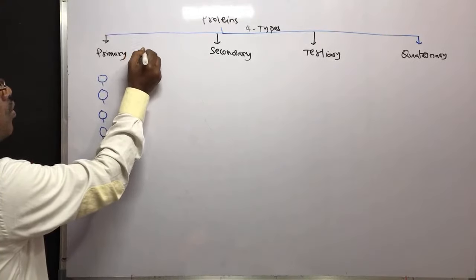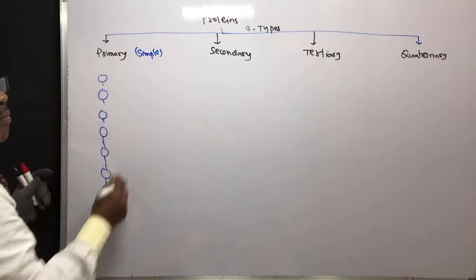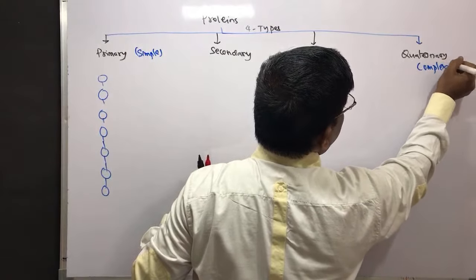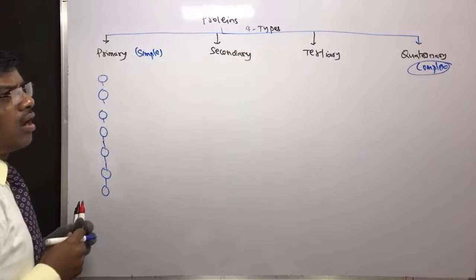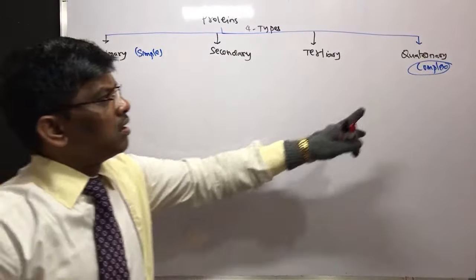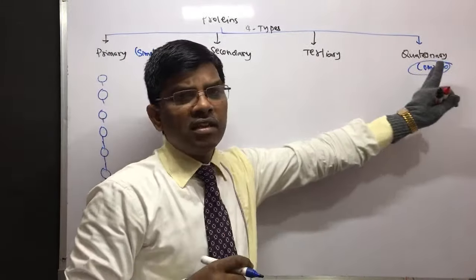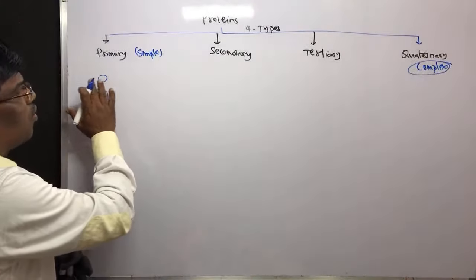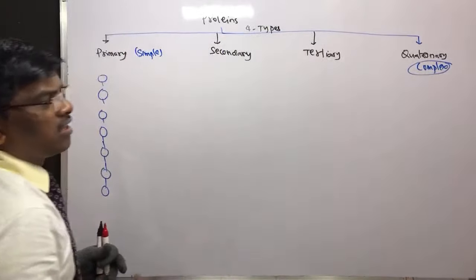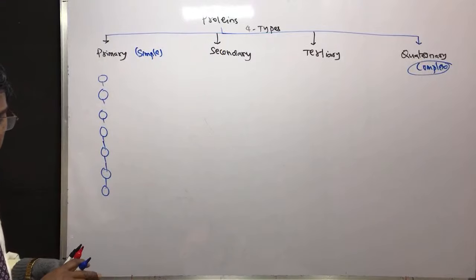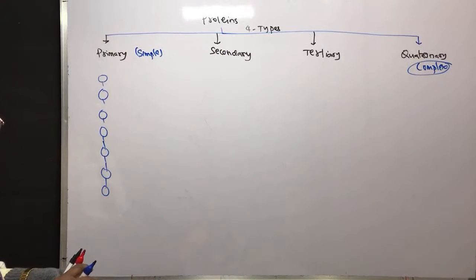So these are simple proteins. The complex structures are more complex. This is simple, next secondary, next and so on. So when you go on moving from here to there, the structure is going to be more complex, each linked with the others in a specific sequence, right?